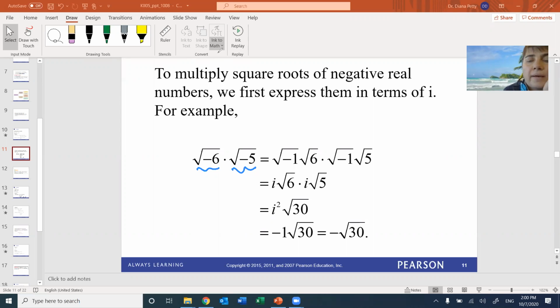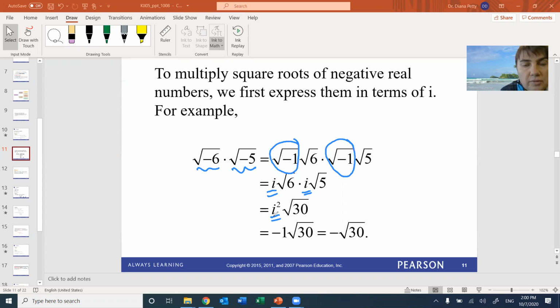Okay, so split, make each one into i times the square root of 1. So then each one is i, see, i and i. Then i times i is i squared.